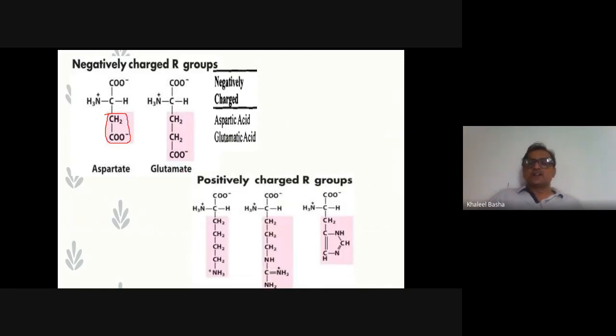And the positively charged R groups are just the opposite of that. Positively charged R groups means positive ions, cations, are formed in the R group, so it has polarity in nature. This is the histidine amino acid, which has the imidazole group. This is the guanidino group, already seen. Due to this is the amino group, so the amino group is alpha, beta, gamma, delta, eta. These are the amino acids based upon polarity, like negatively charged and positively charged amino acids.